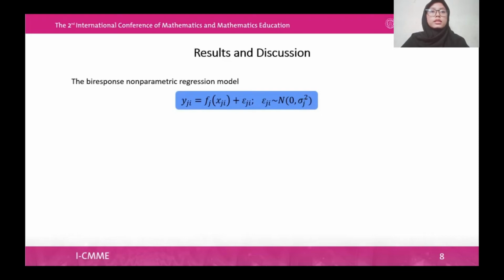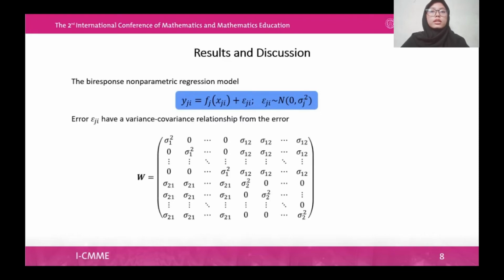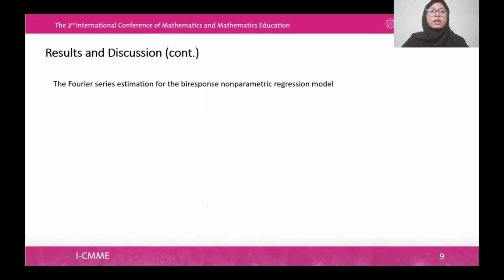f sub g of x sub gi is an unknown regression function. Epsilon sub gi is the residual or error in the ith observation, which is independent and normally distributed with zero mean and variance sigma sub g square. The errors epsilon sub gi are correlated with each other, so they have a variance-covariance relationship of the error, written as this matrix.